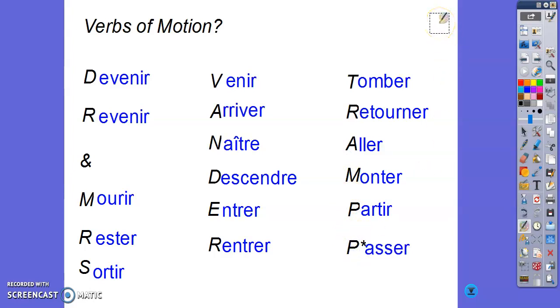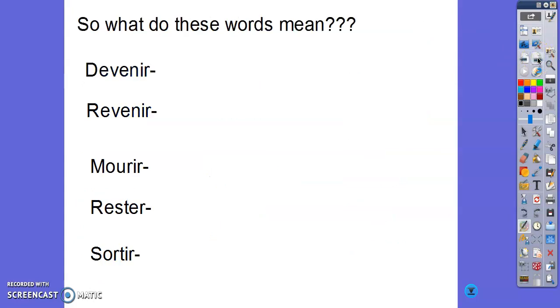So pause and write each of these down. These are the specific verbs of motion that we're going to conjugate with être in the past tense. Okay. So what do these words mean?